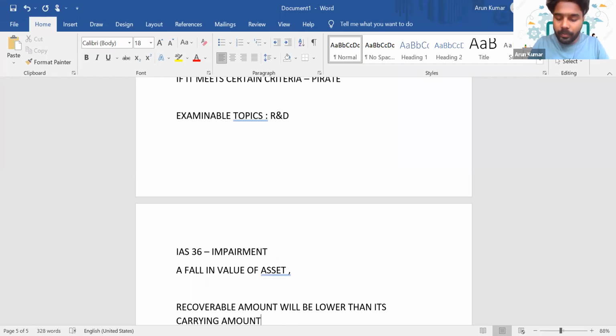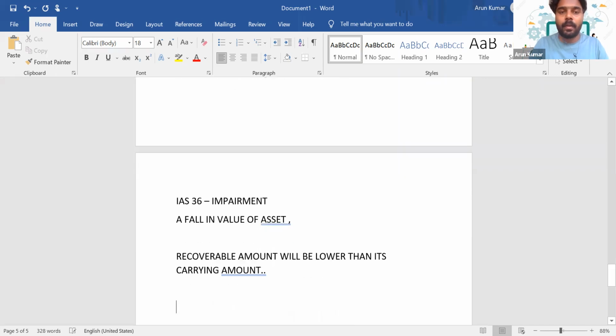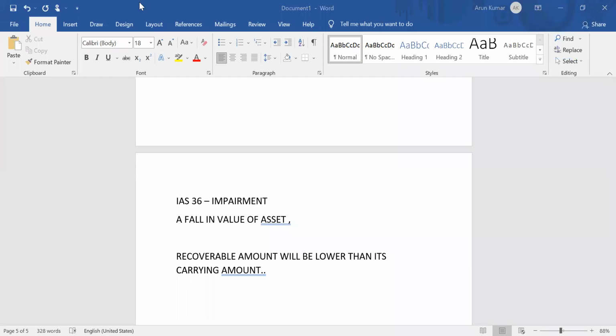Is it clear, everyone? Now, the question is, what do you mean by recoverable amount? Can you reply in the chat?